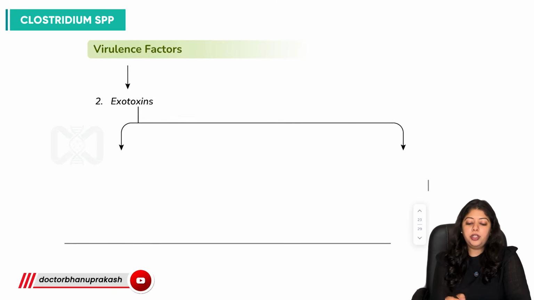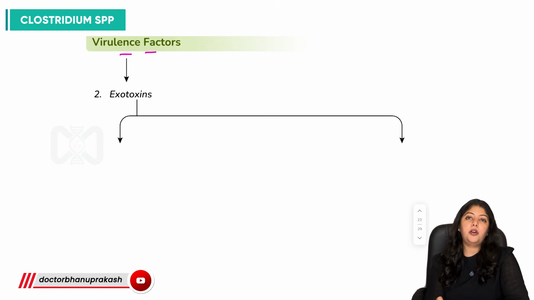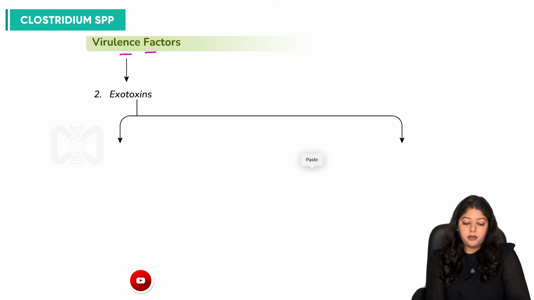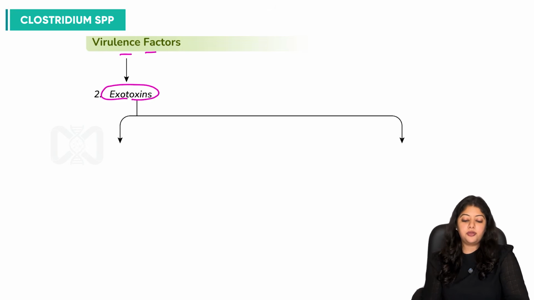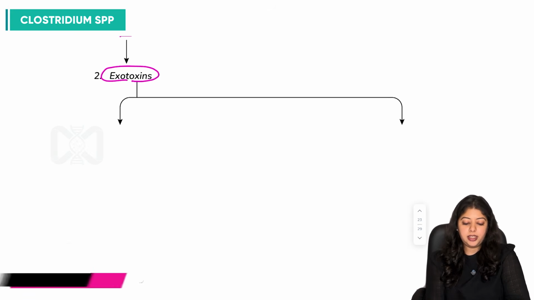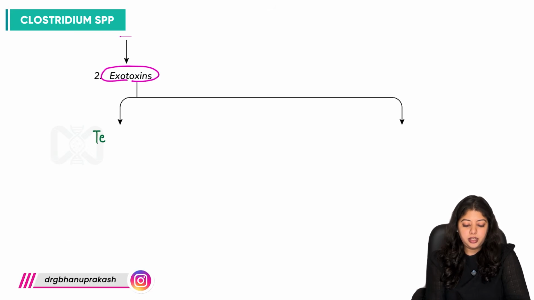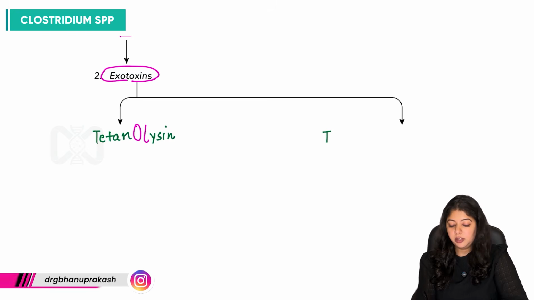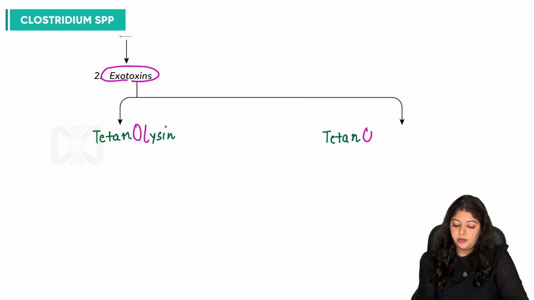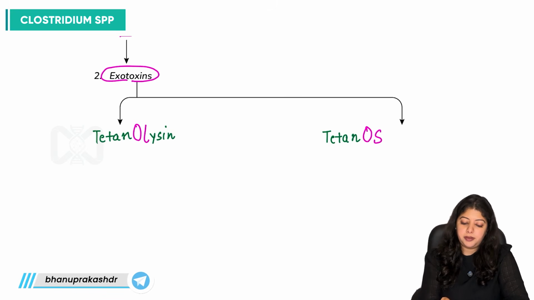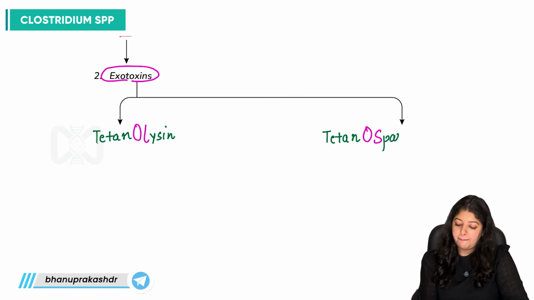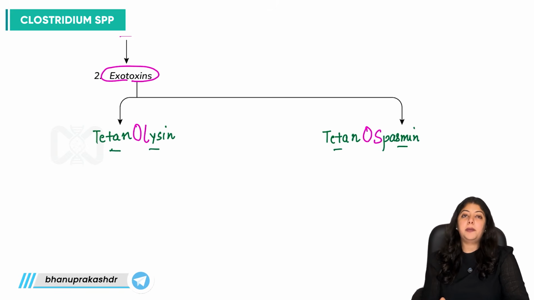So, what are the virulence factors which are responsible for tetanus infection? Clostridium tetani produces two types of exotoxins. One is tetanolysin and tetanospasmin. Tetanolysin and tetanospasmin.